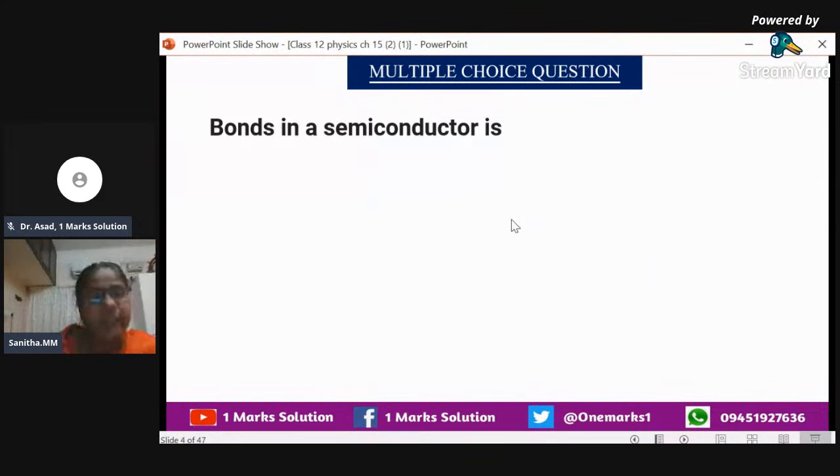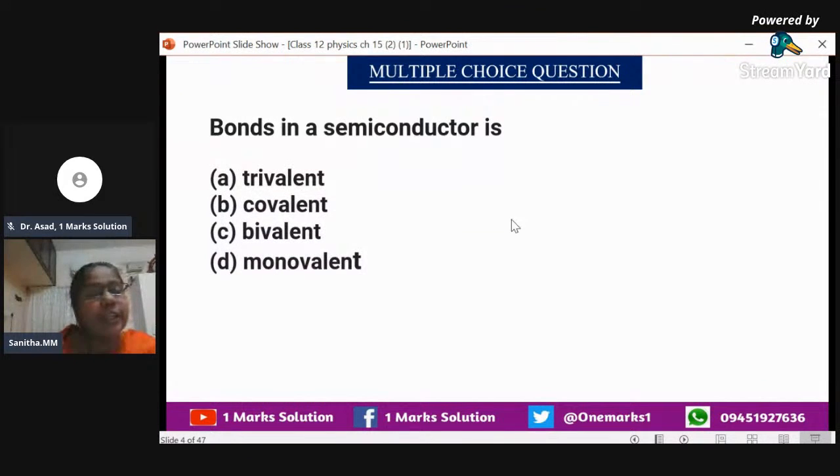So which bond will be there, sharing? Of course, you know that the options are given as trivalent, covalent, bivalent, and monovalent. No doubt at all, we can say that sharing will be a covalent bond. So in semiconductors, the bonds will be covalent. No doubt at all there. So the answer is B.